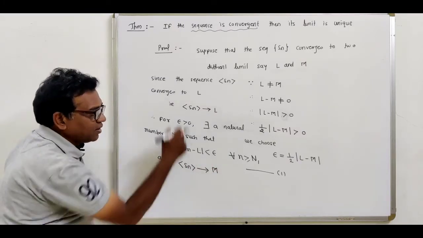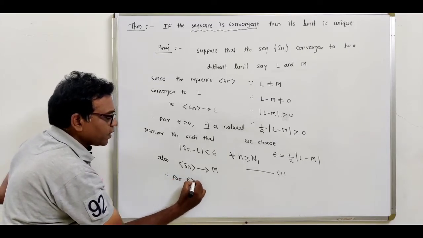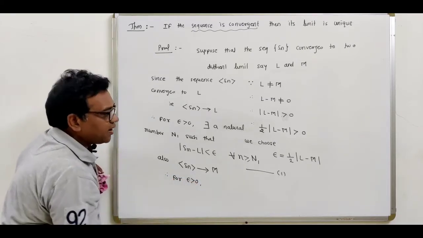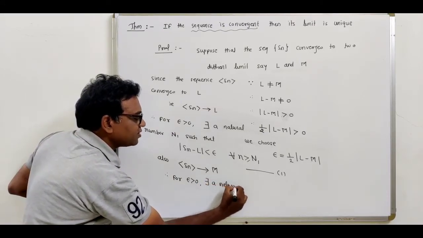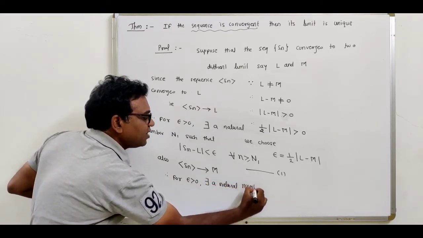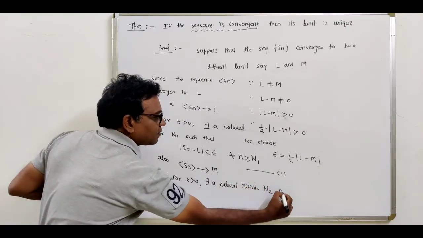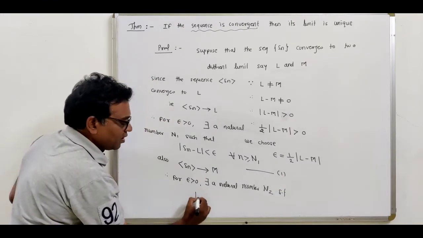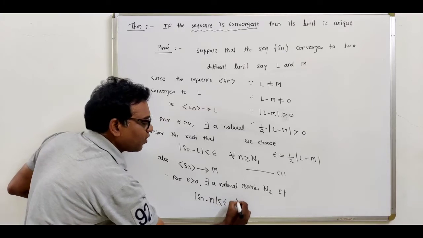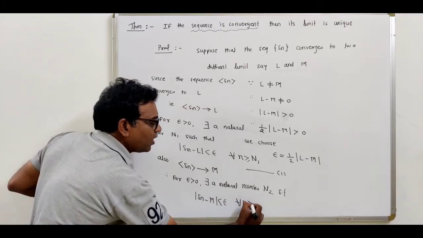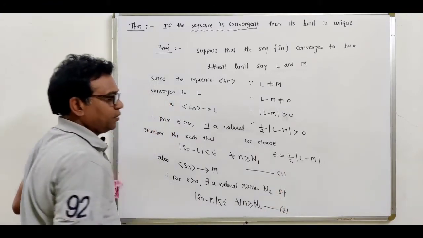So what is the definition? Use the same definition. Therefore, for epsilon greater than 0, there exists a natural number, let us take N2, such that modulus of Sn minus M is less than epsilon, and this condition is true for all n greater than or equal to N2. This is suppose equation number 2.